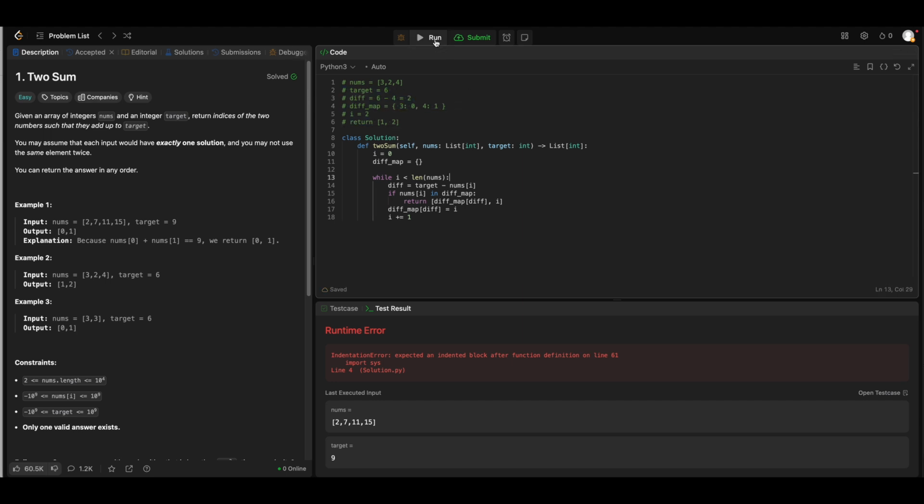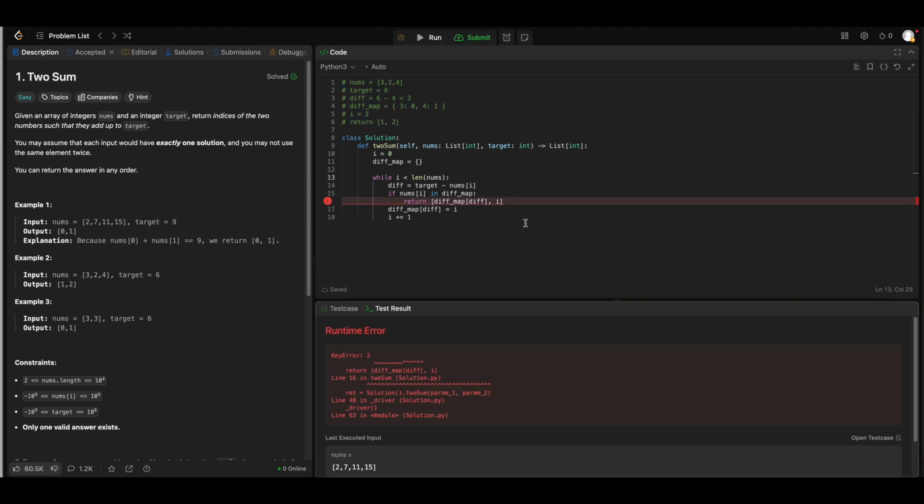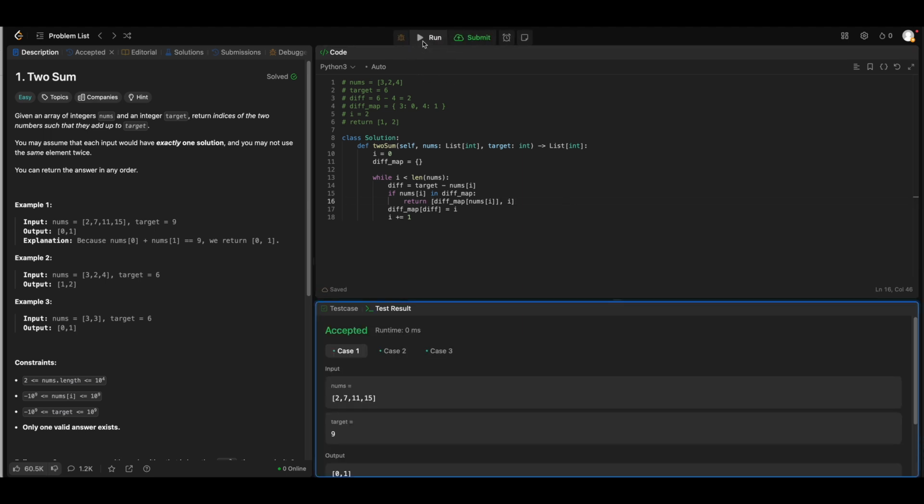And I guess we can run it now. Right, there's a typo, I guess. It's saying key error, so it didn't find the 2 in the map. That's probably because I didn't put my current. One second. Oh yeah, because I'm checking the number and accessing the diff, which is wrong.